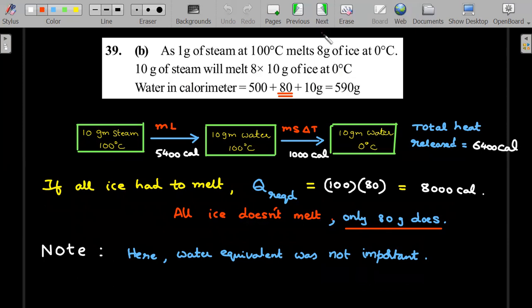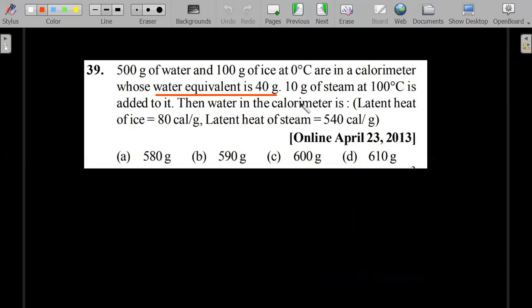Okay, so for example, imagine this was, let's say, 140 degrees centigrade steam. This entire stuff goes to the other side of 100. Then the calorimeter's water equivalent will not be converted to steam. Remember, it stays as water equivalent only. So a lot of students make a mistake in that new problem of taking 540 grams of water. Here it is okay, by taking 500 plus 40 grams, since you are not changing the phase of this water, this particular value was not any trick.